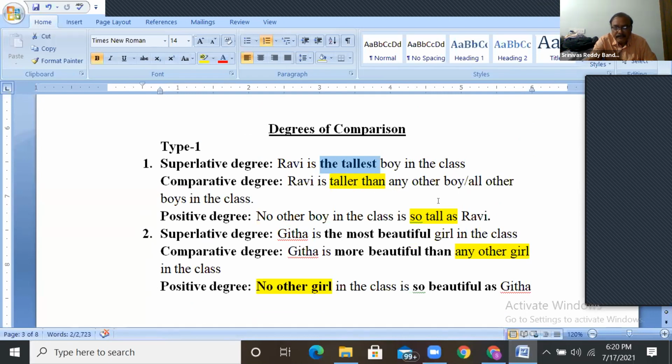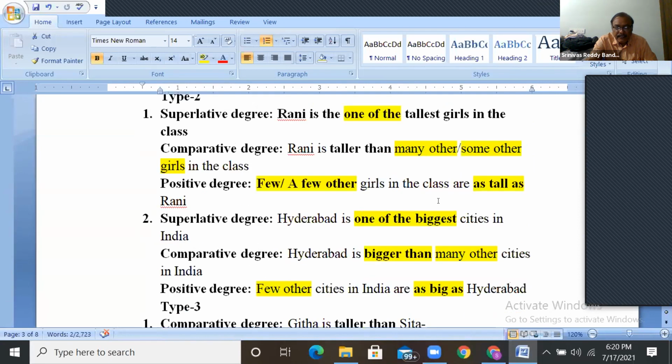Okay. Next, when it is like this, when it is "one of the", in comparative you have to use here many other or some other. In the positive, few other or a few other. So if it is many other, use few. If it is some other, use a few.